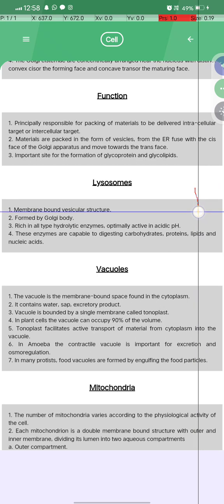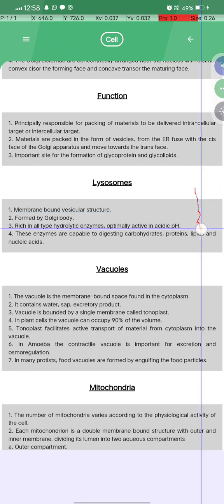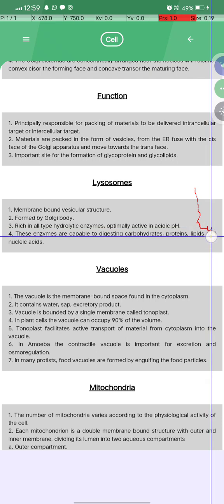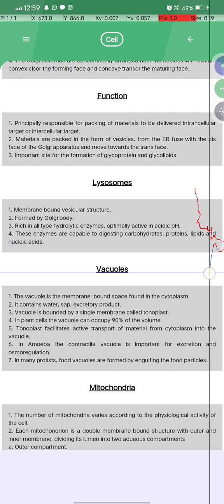What is a lysosome? A membrane-bound vesicular structure formed by the Golgi body and rich in all types of hydrolytic enzymes, optimally active in acidic pH. These enzymes are capable of digesting carbohydrates, proteins, lipids, and nucleic acids. What are vacuoles?